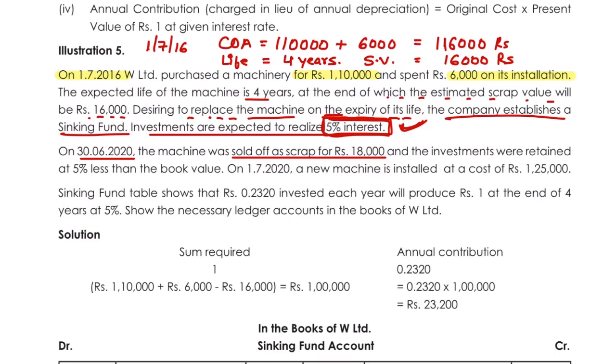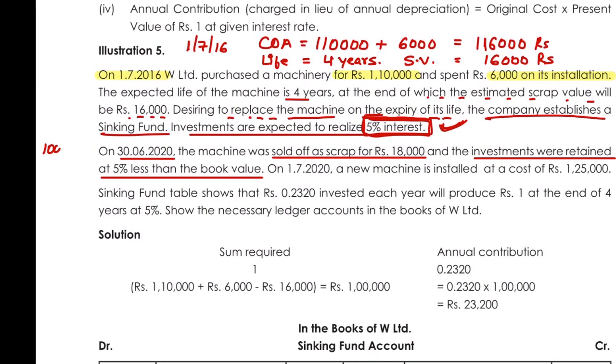And the investments were retained at 5% less than the book value. For example, if the investment was 1 lakh, it was kept at 5% less than the book value. That means they are kept at 99,500. It is 5% less than the book value. Okay.